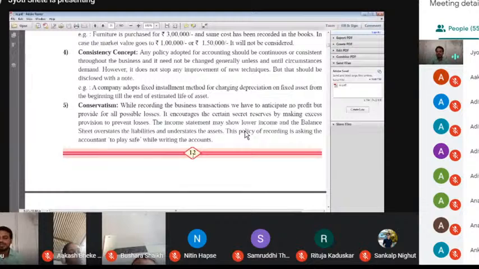A company adopted the fixed installment method for charging depreciation on fixed assets from the beginning till the end of the estimated life of an asset. When a company adopts a policy, it is not for 1 year, 6 months, 2 years or 3 years. That policy keeps working in the business until some circumstance happens. That's what we call consistency.